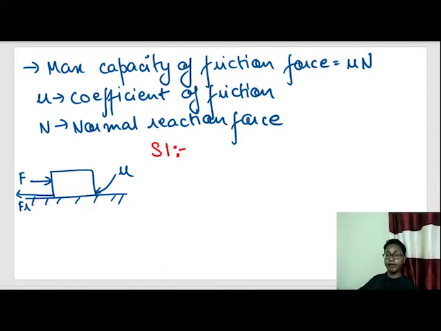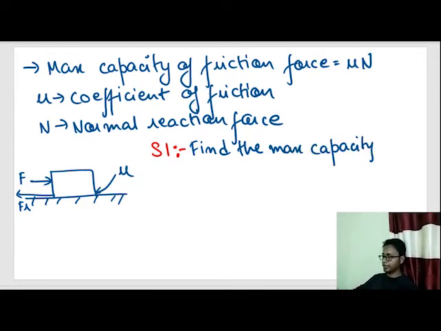Step 1: find the maximum capacity of friction. Step 2: determine whether the body is moving or not.